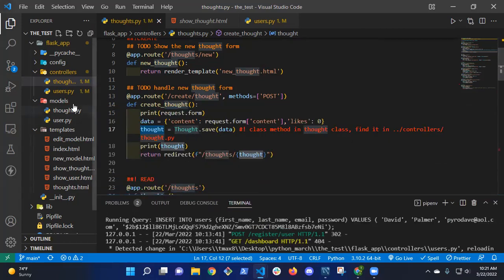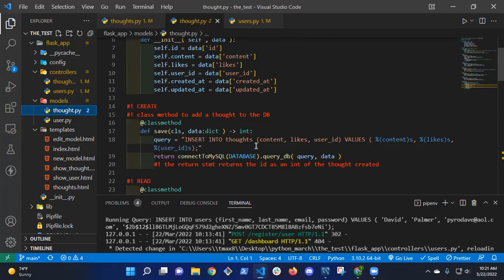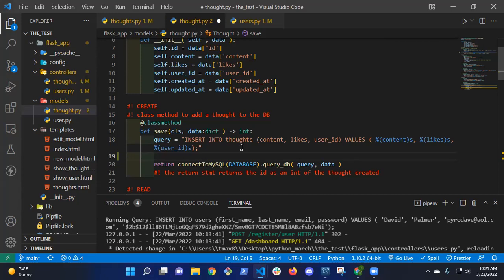So let's see. I'm calling thoughts.save, so let me go there. So thought.save is returning false. Let me just see what's happening when I try to add. I'm going to set this to a variable and call it result. Then I'm going to print result and return result.